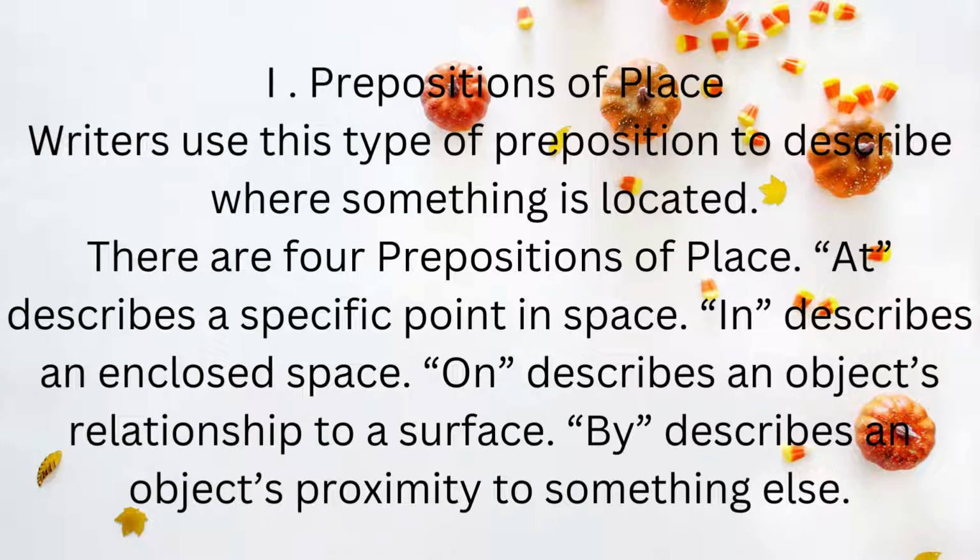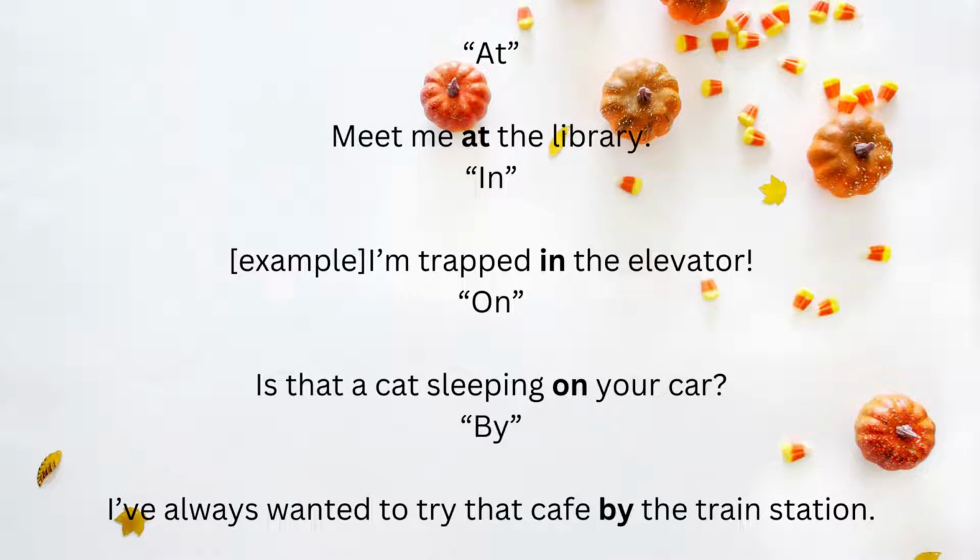Now we will see them in sentences. Meet me at the library. The library is a place and at shows that specific point in space. The second, in: I am trapped in the elevator. In this sentence, in describes an enclosed space. As you know, an elevator is a moving room like a lift, so it is an enclosed space.